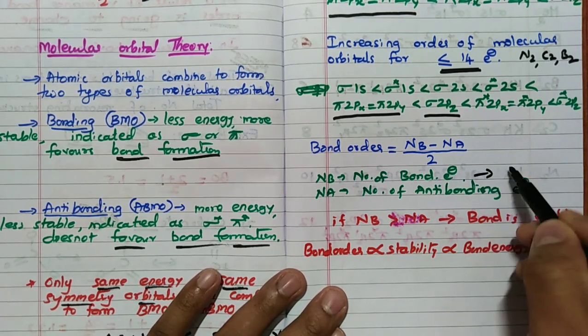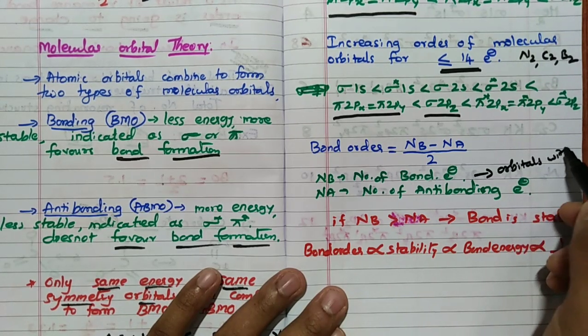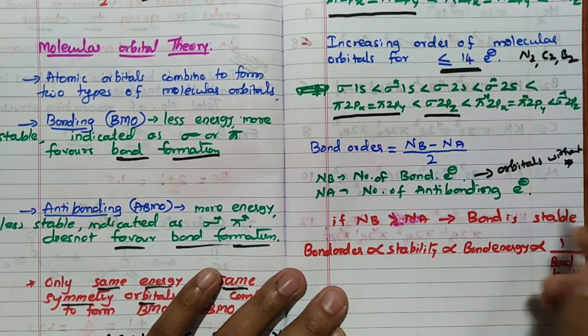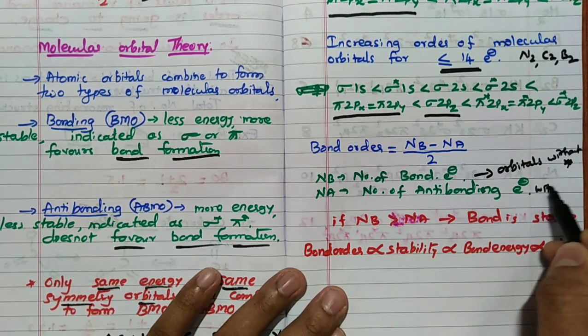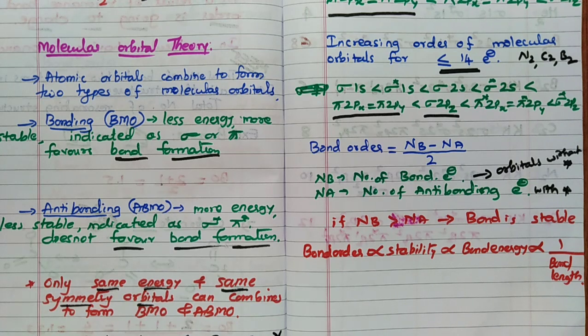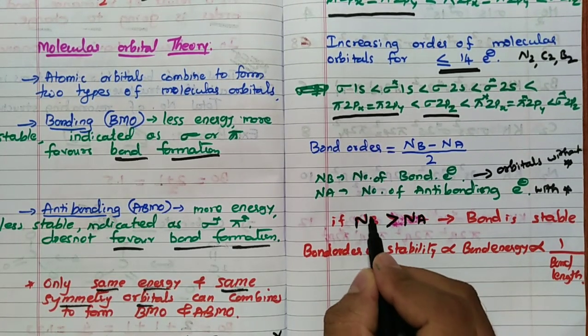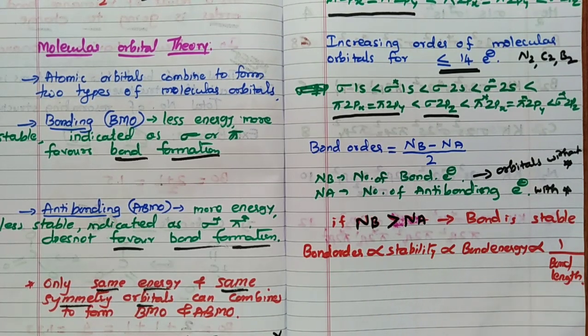Bonding orbital means what? Orbitals without star are bonding; orbitals with star are antibonding. Wherever electrons are present with star, it is antibonding, without star it is bonding. See, if NB is more than NA, remember, the bond is stable.